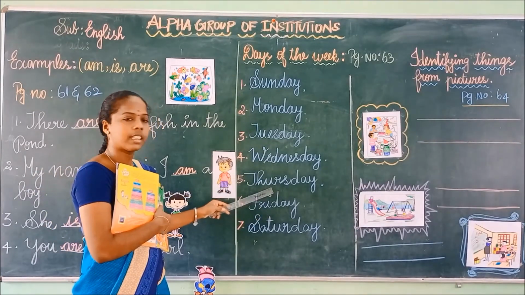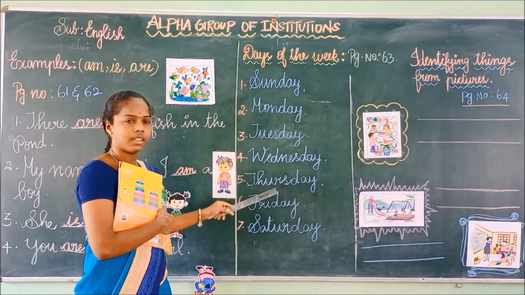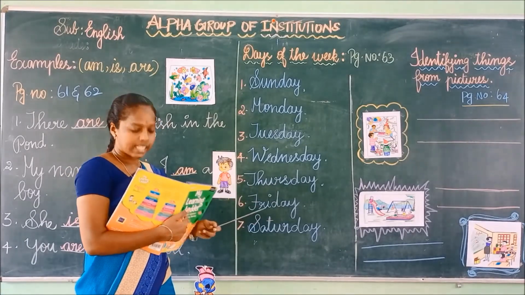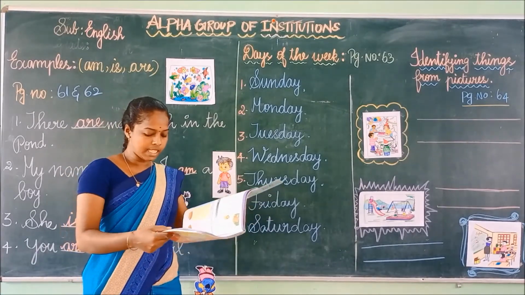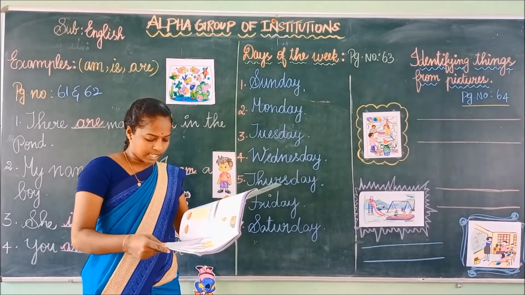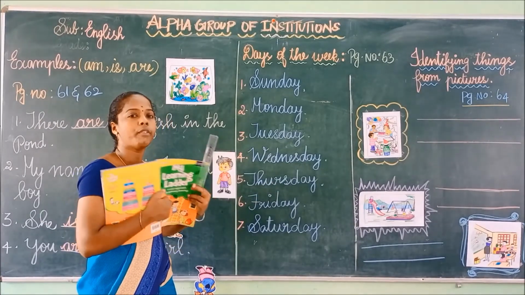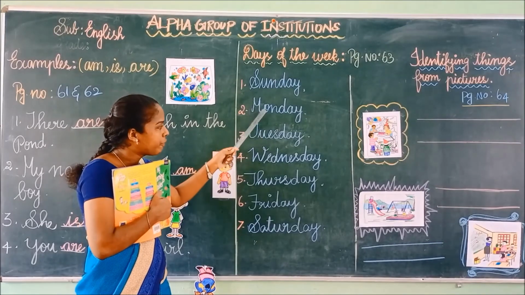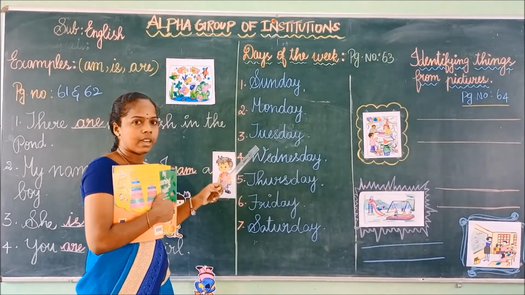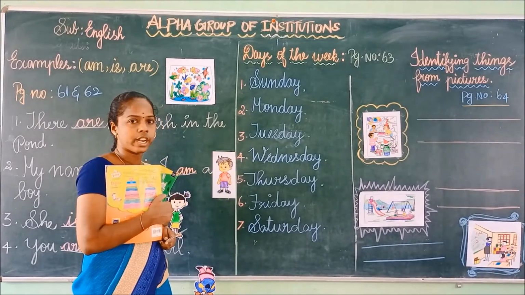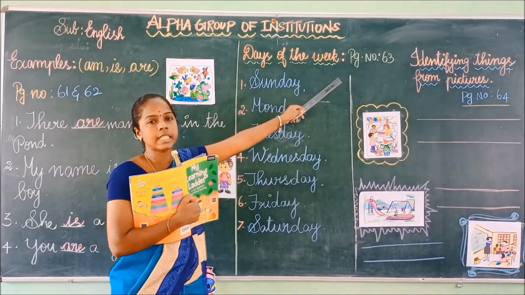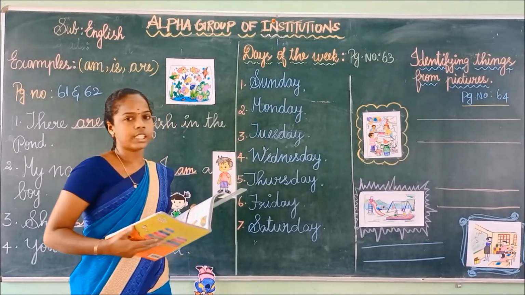Between is Thursday. So you have to write Thursday. You have to learn before, after, between. Have you understood, children? You have to complete page number 63 in your English textbook.